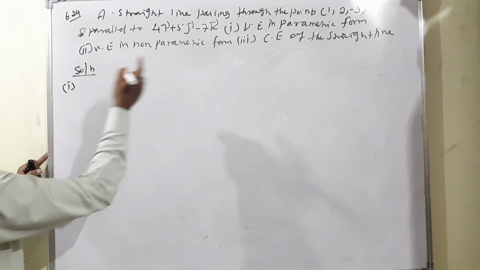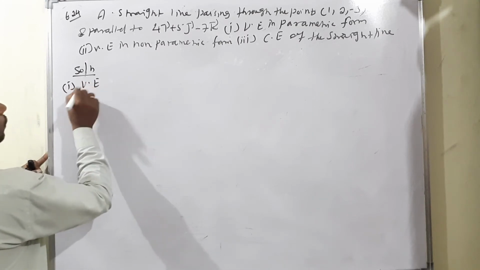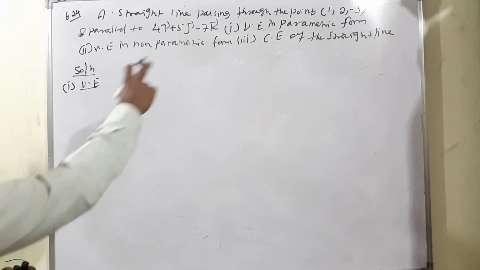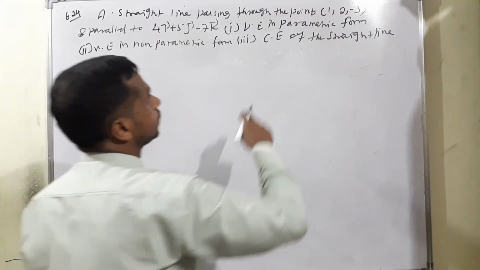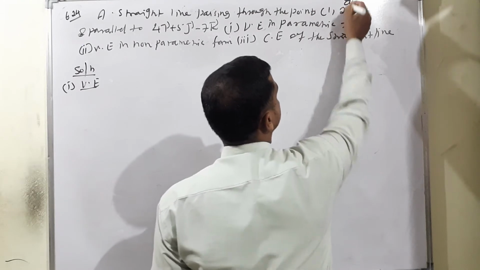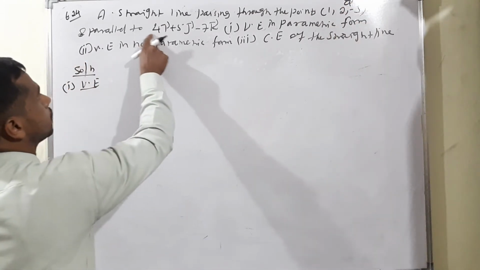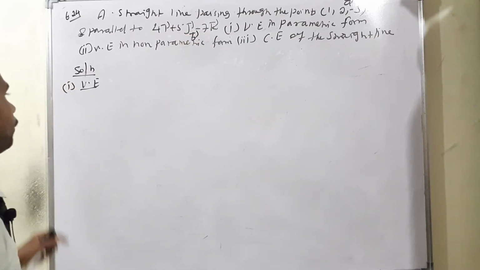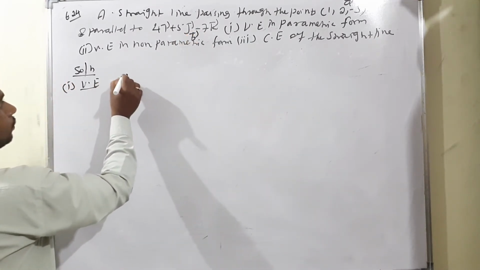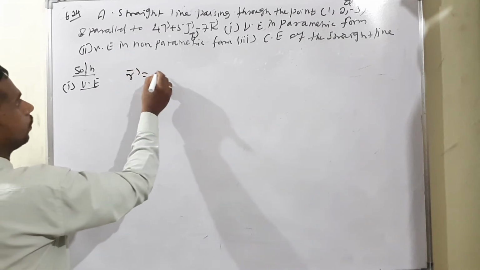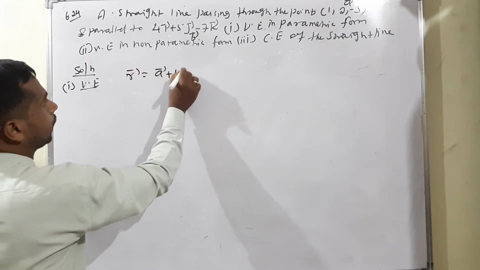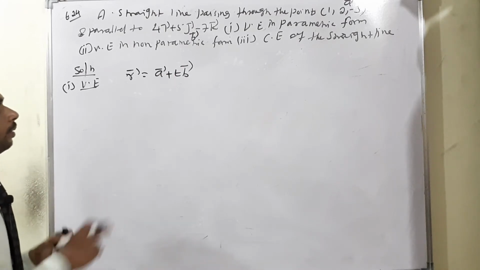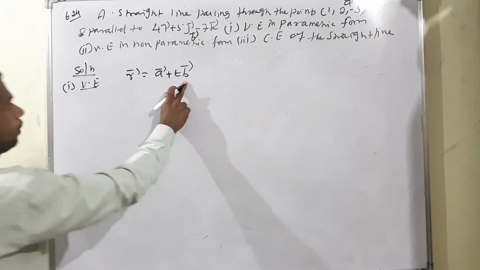The solution. Condition number 1, the vector equation we need. So what is the formula? A vector equation in parametric form. One point means that is called a vector. This is parallel to a vector, meaning this is b vector, isn't it? Therefore, the vector equation formula, Theorem 6.11: r vector is equal to a vector plus t b vector.